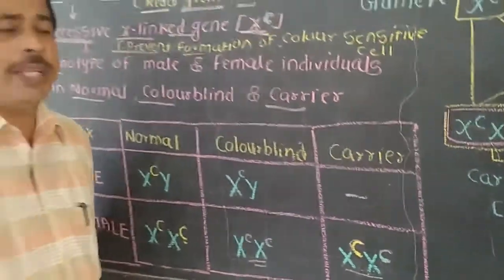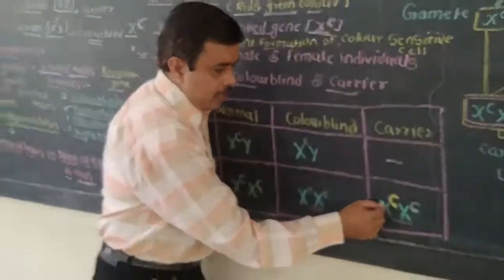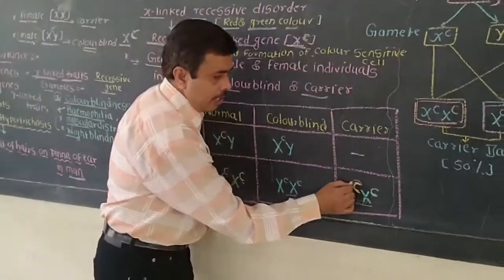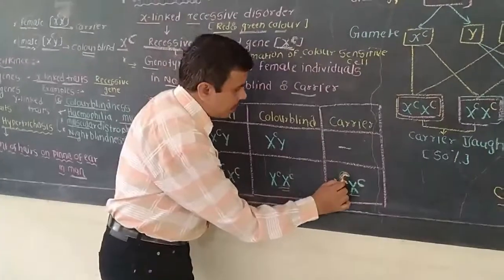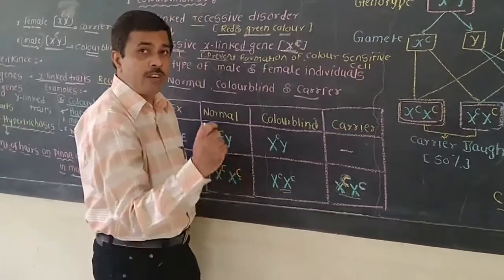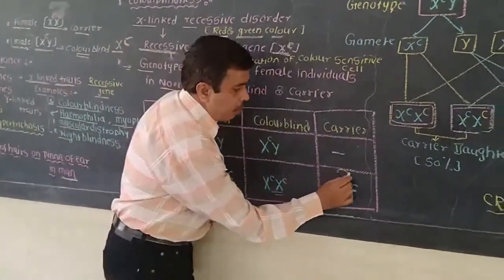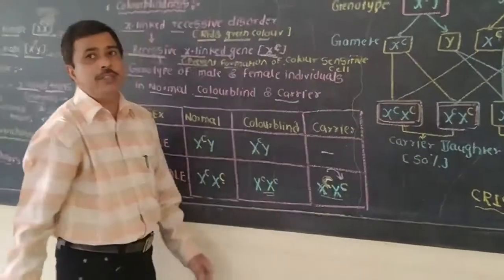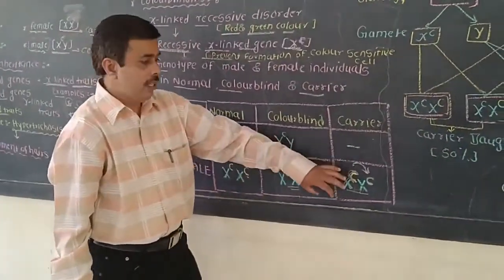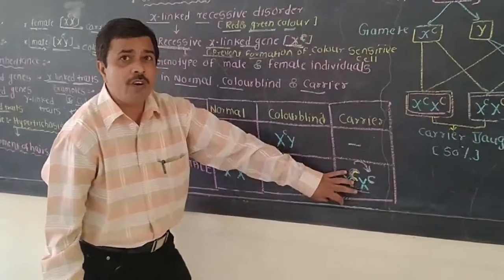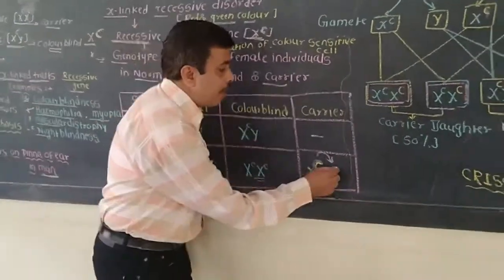Why? Because the gene for normal vision, the capital C, is dominant over the recessive gene. So color blindness does not occur, but the genes are present.